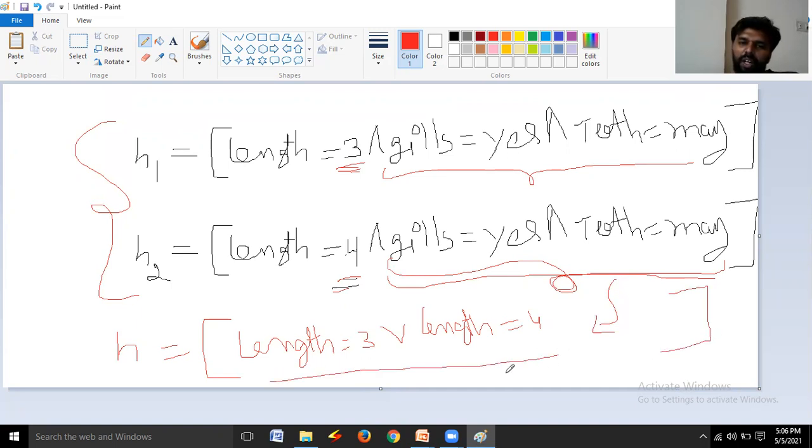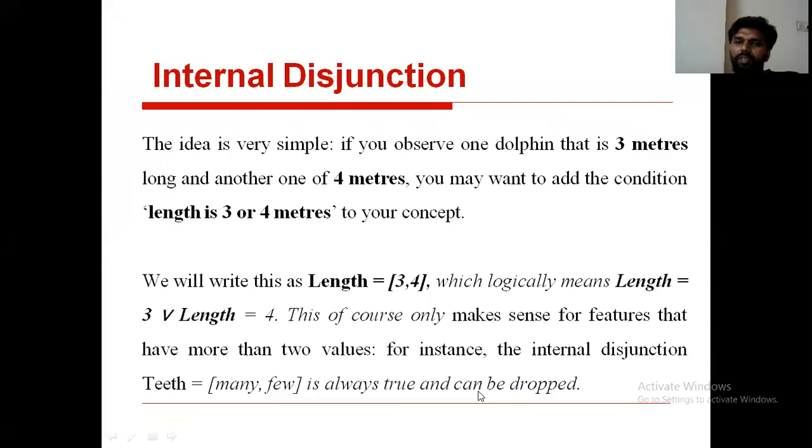This part is called internal disjunction, right? Where this disjunction is used, this disjunction is used in a single attribute or single feature called length, right? This is called internal disjunction. Hope you will get clarity on internal disjunction.